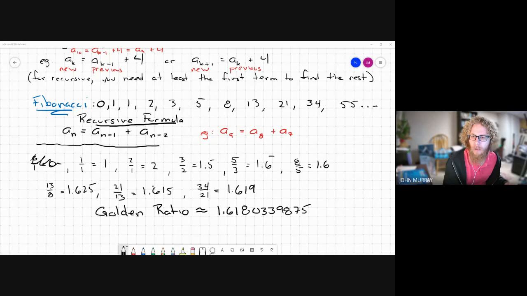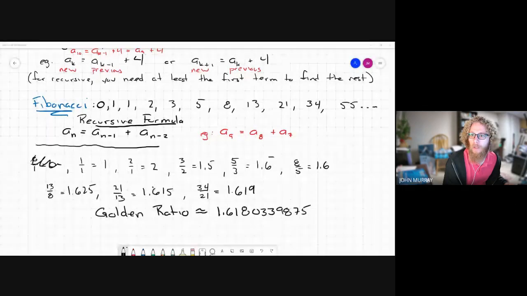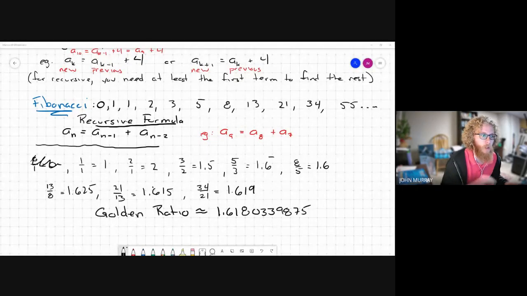For those of you who are art majors, you may be aware of the golden ratio through something called the golden spiral, which is kind of a way that things look nice. Let me change this so you guys can see the picture. It's not presenting. Let's present the screen.